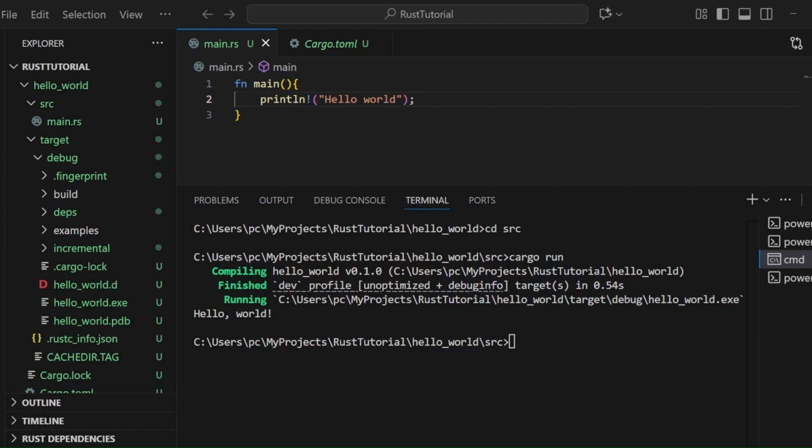With the cargo run command, it automatically compiles and runs our program. We can also use cargo build to just compile, or the cargo check command to quickly check for errors without producing an executable.